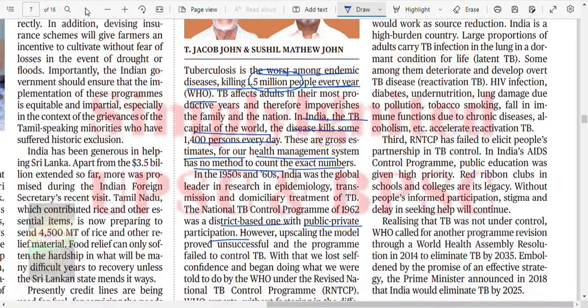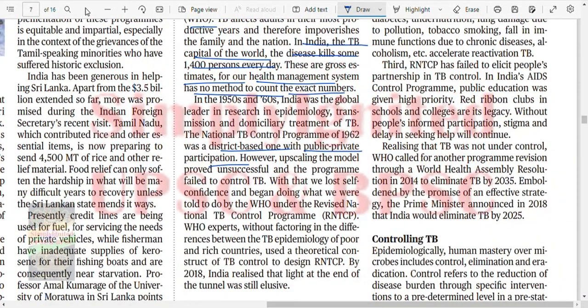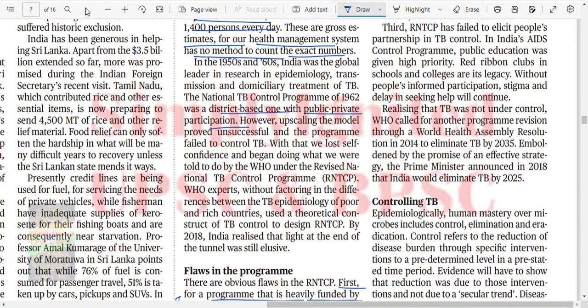In India, a high burden country, a large population of adults carry TB infection in the lung in a dormant condition for life, which is called latent TB. Some among them deteriorate and develop overt TB disease, called reactivation TB, due to HIV infection, diabetes, undernutrition, lung damage due to pollution, tobacco, a fall in immune function due to disease, alcoholism, etc. Reactivation TB.